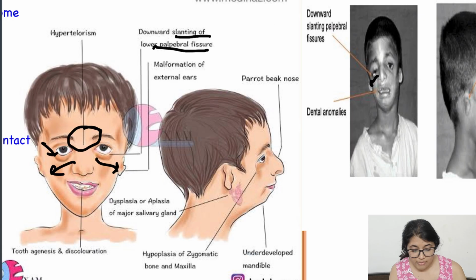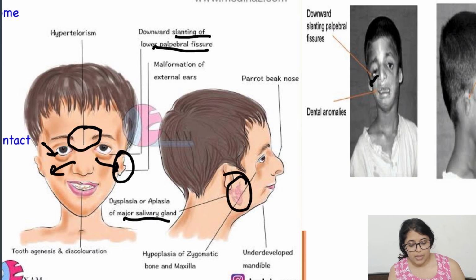Then there is a malformed ear. Then there is dysplasia or aplasia of the major salivary glands, that is, improper formation of the salivary glands. Then hypoplasia of the zygomatic bone and maxilla. Here it is mainly the mandibular deformation. An underdeveloped mandible and maxilla is also hypoplasia.